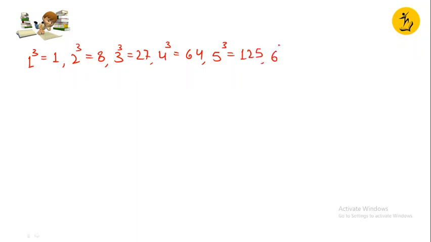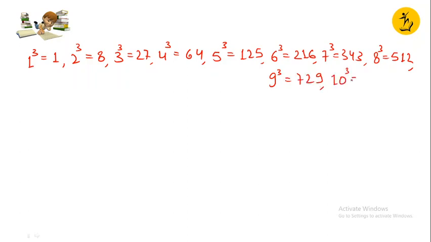Cube of 1 is 1, cube of 2 is 8, cube of 3 is 27, cube of 4 is 64, 5 is 125, 6 is 216, 7 is 343, 8 is 512, 9 is 729, and 10 is 1000.